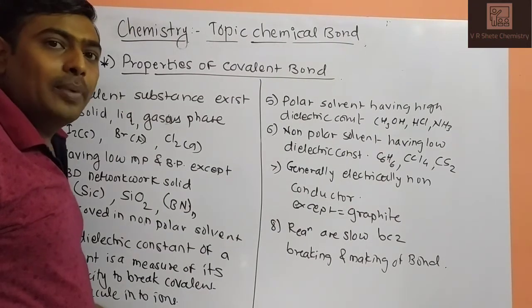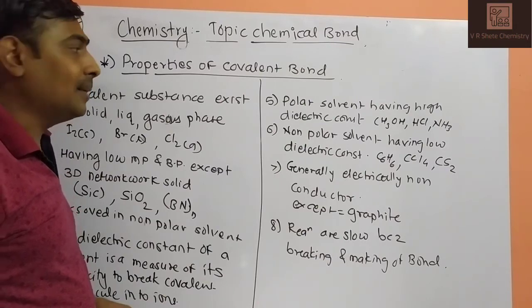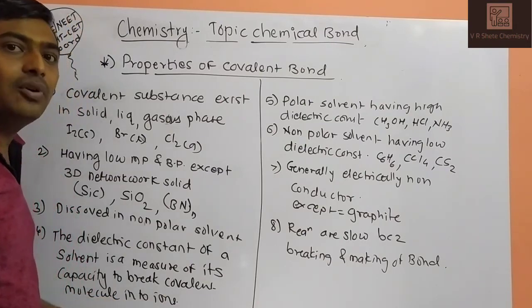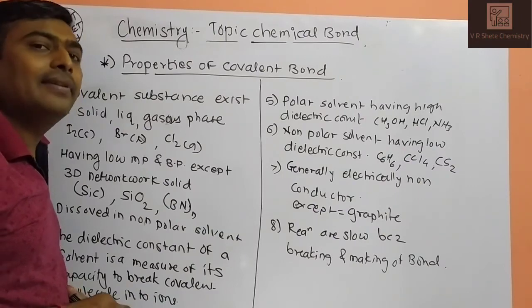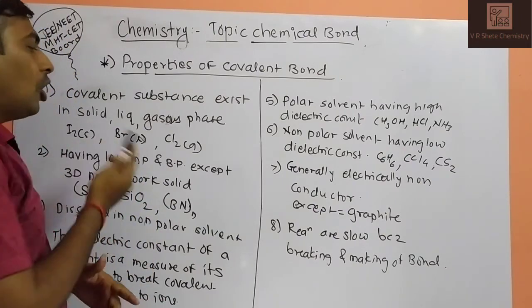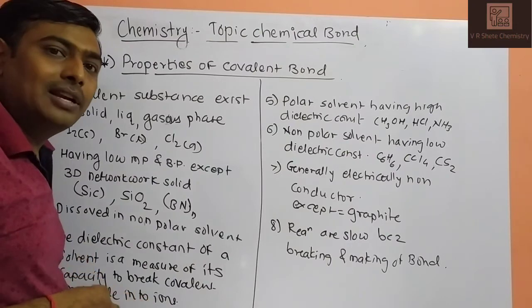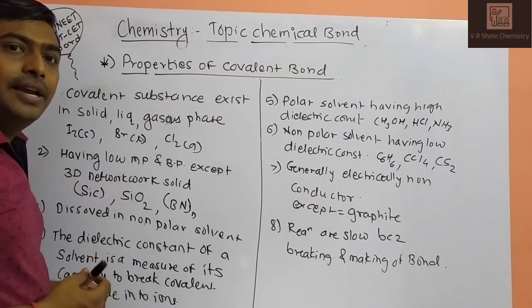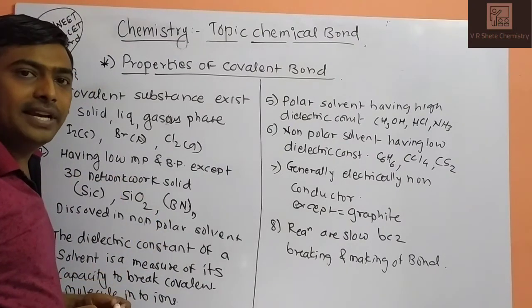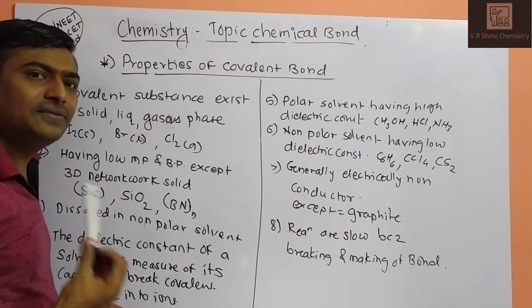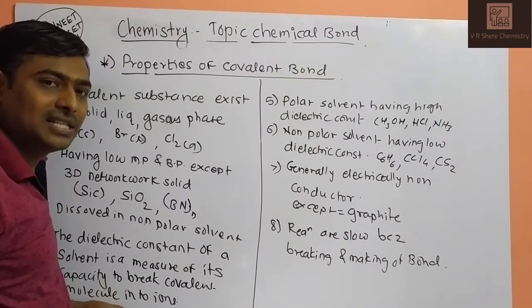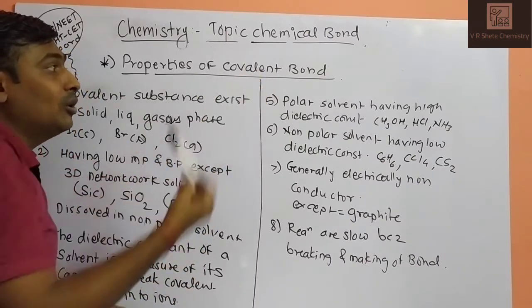Next, the properties, or characteristics, of covalent compounds. Generally, covalent compounds exist in solid, liquid and gaseous states, so all forms can be exhibited by covalent compounds. Generally iodine is in a solid state, bromine is in a liquid state, while chlorine is in a gaseous state.